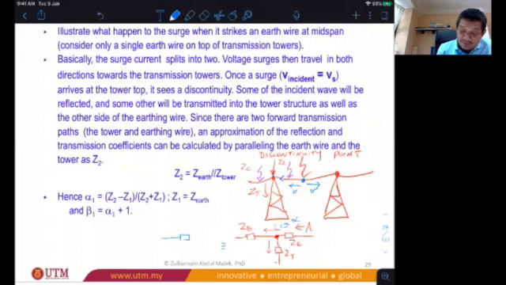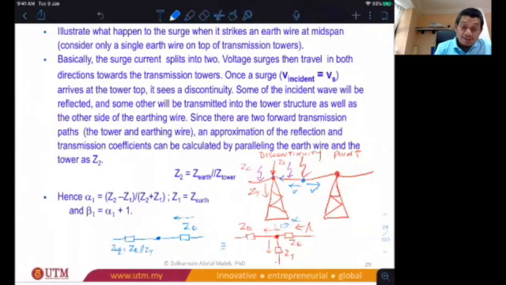So this is Z Earth, and the surge travels from the right there. When it reaches the discontinuity point, it will see two surge impedances, ZE and Z tower, right? But you can combine this into Z equivalent. And the equivalent of the two is actually Z Earth parallel with Z tower.